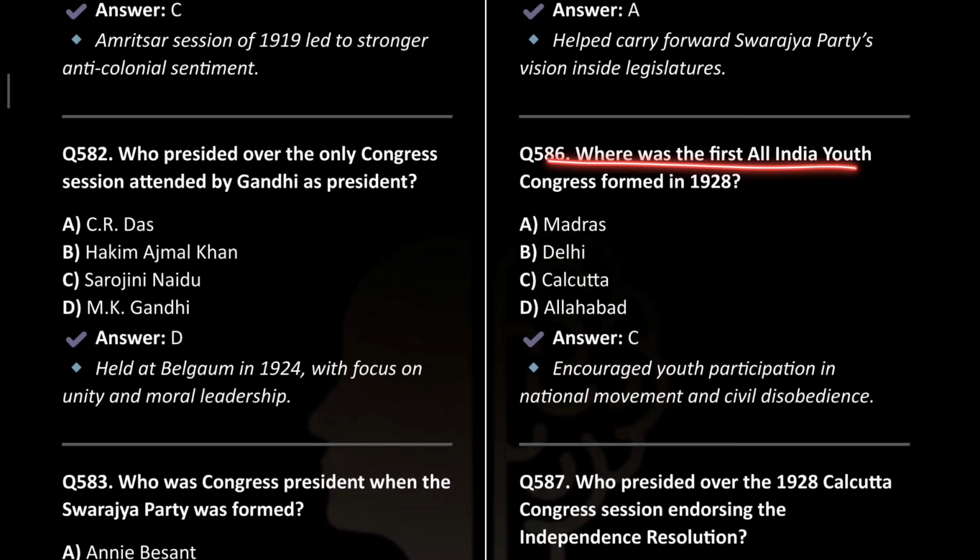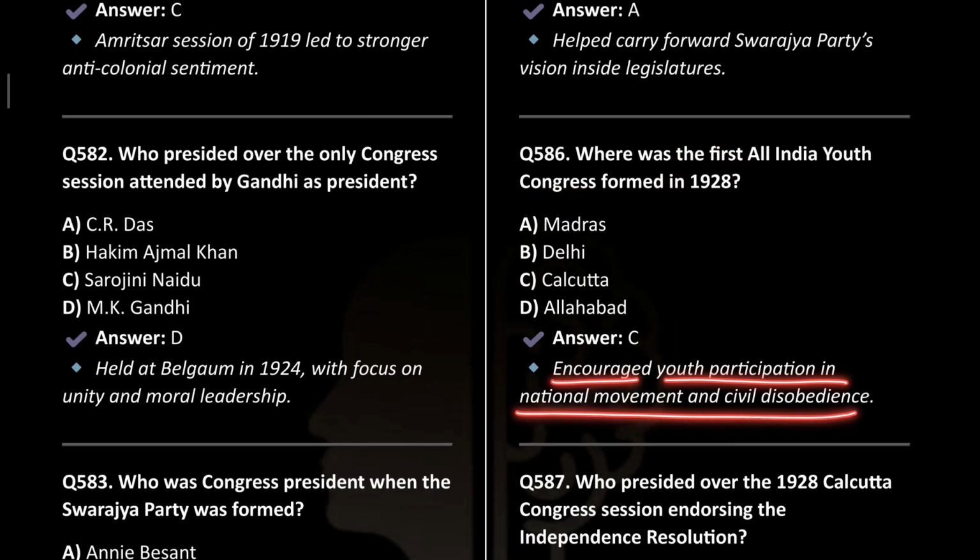Where was the first All India Youth Congress formed in 1928? It was formed in Calcutta. It encouraged youth participation in the national movement and the civil disobedience.